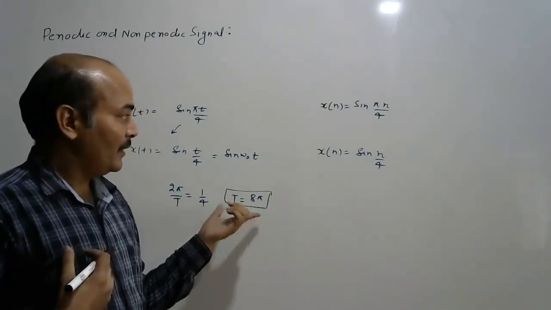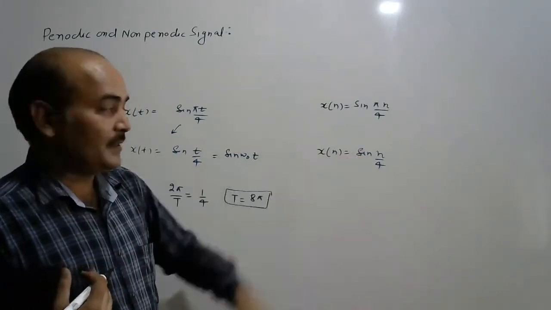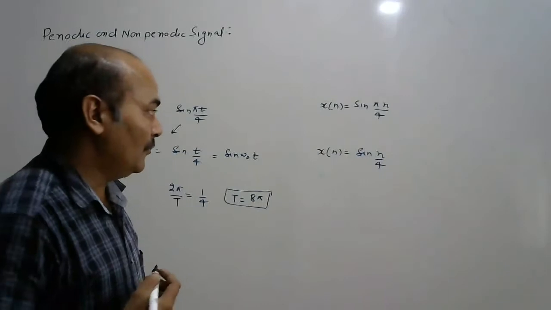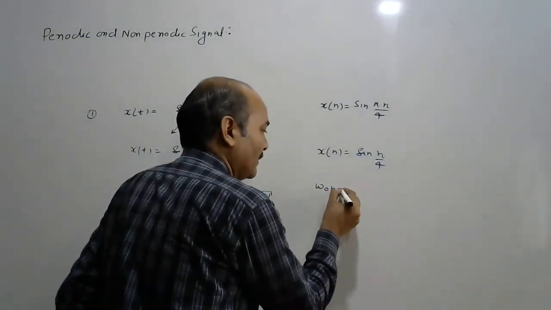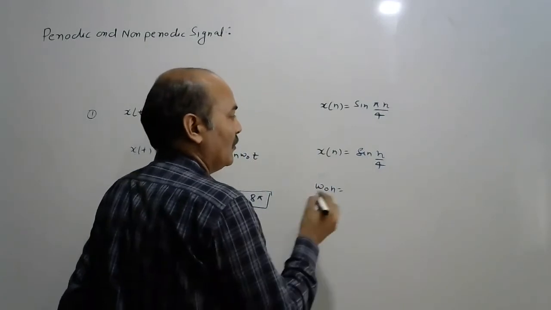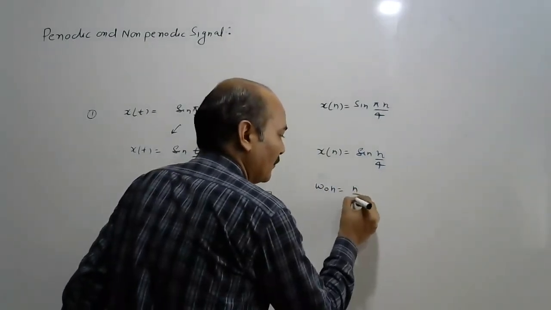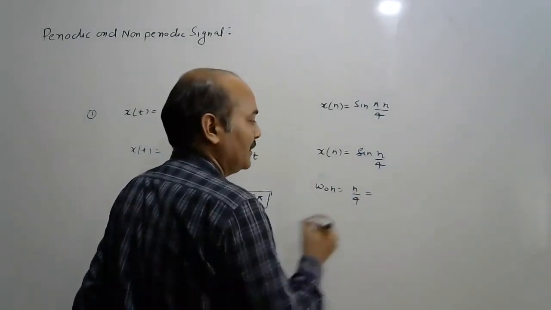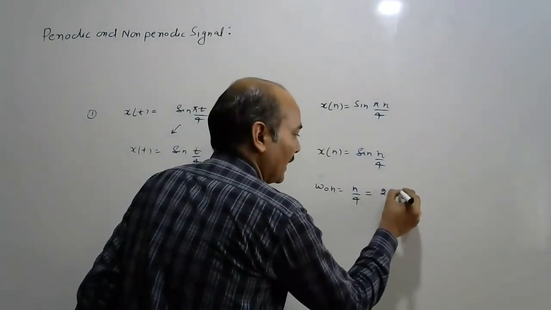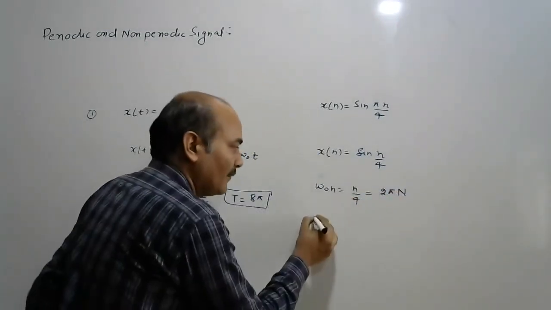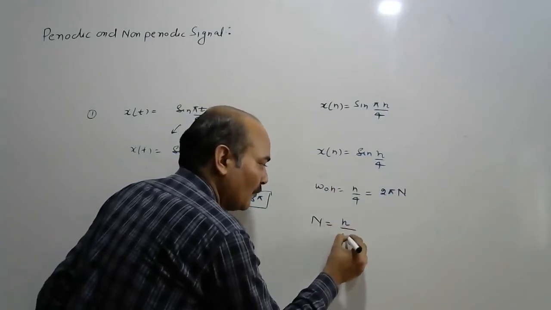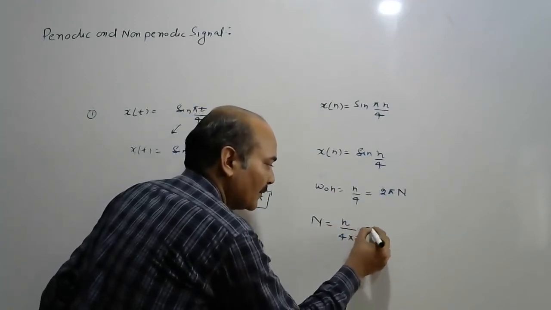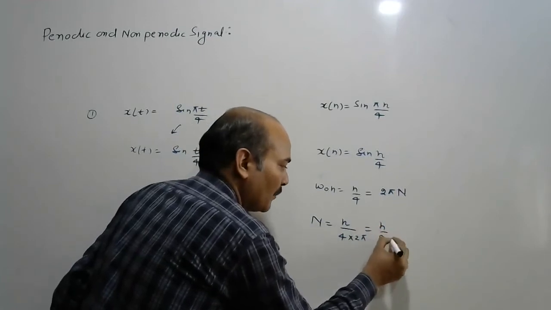But when we are dealing with the series sin(n/4), we compare omega naught n, which is n by 4, with 2 pi N, and the value of N becomes n upon 4 into 2 pi, or equal to n upon 8 pi.